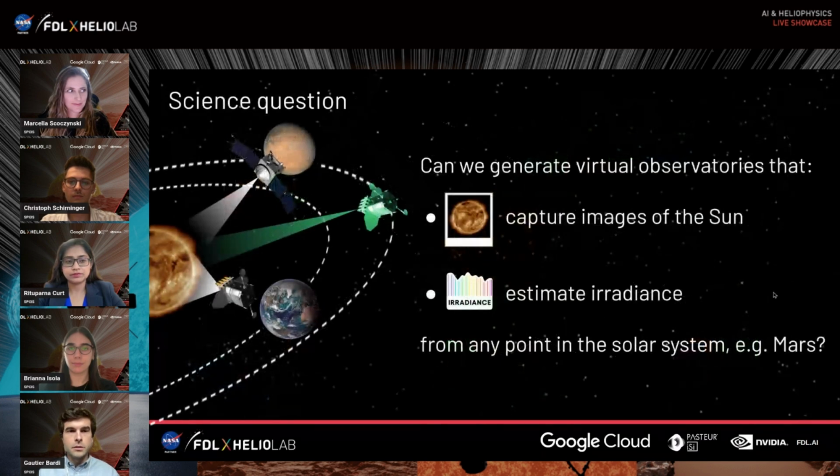So here, the question is, can we generate virtual observatories that view images of the sun and estimate irradiance at any point in the solar system, including Mars? To answer this, we apply AI to create a 3D model of the sun that can provide multi-viewpoints from anywhere in the solar system, and then give us the possibility to estimate solar irradiance working as virtual instruments.